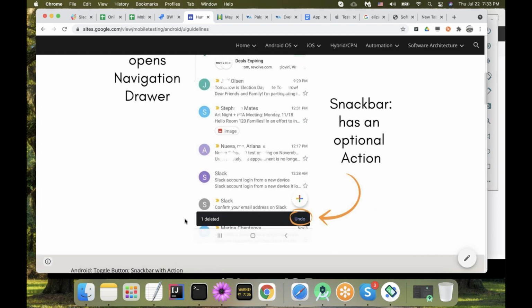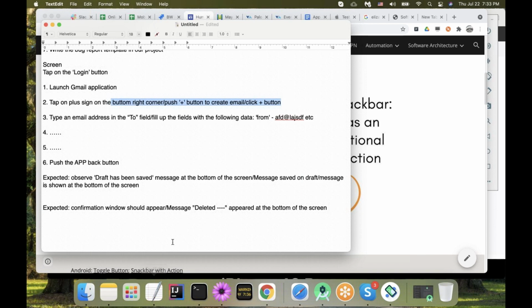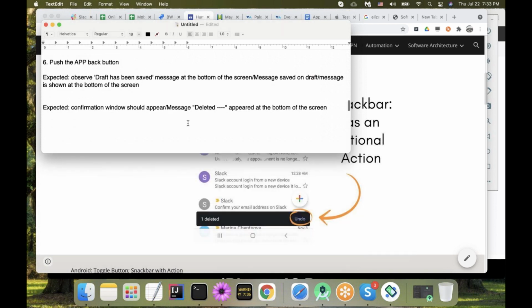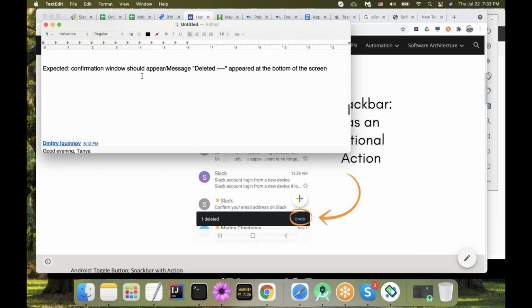And this one, which we all called something without being specific. We didn't say anything more. Let me pull it up. Our expected results were: confirmation window should appear, or message deleted appeared at the bottom of the screen. So we've seen so far 3 different message types, right?